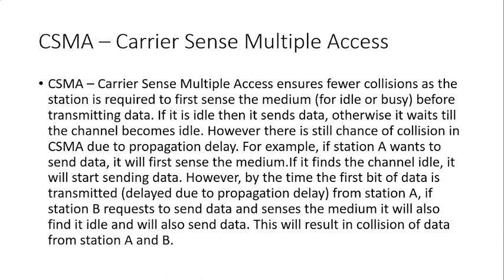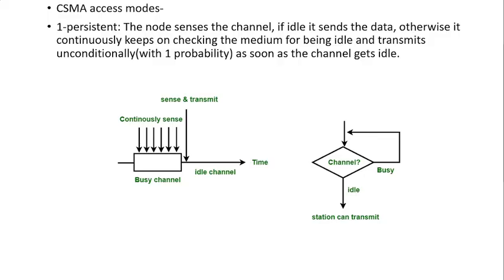However, by the time the first bit of data is transmitted from station A, if station B requests to send the data and senses the medium, it will also find it idle and will also send the data. This will result in a collision of the data from station A and station B.